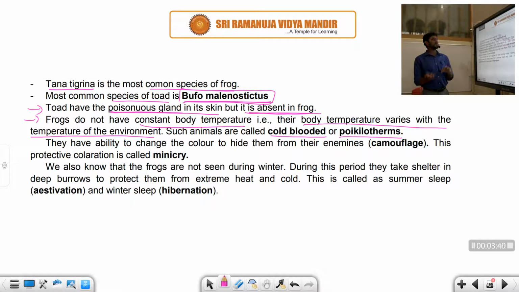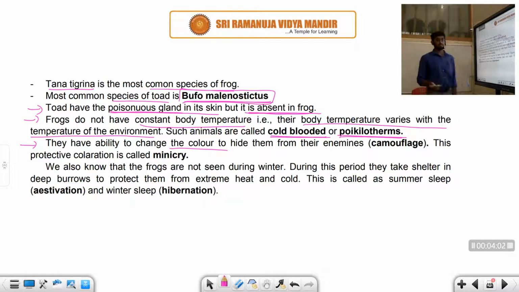So environment and body temperature cannot be constant; it always varies. That's why it is a cold-blooded or poikilothermic animal. So what about aves and mammals, students? They are warm-blooded animals, right?